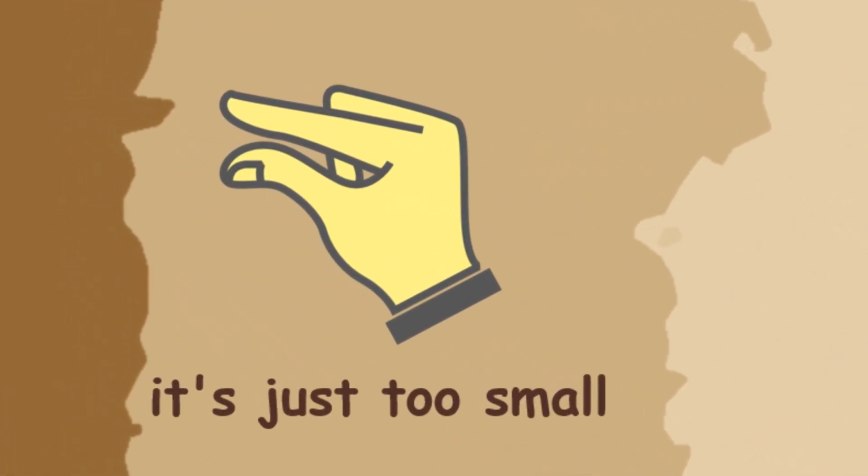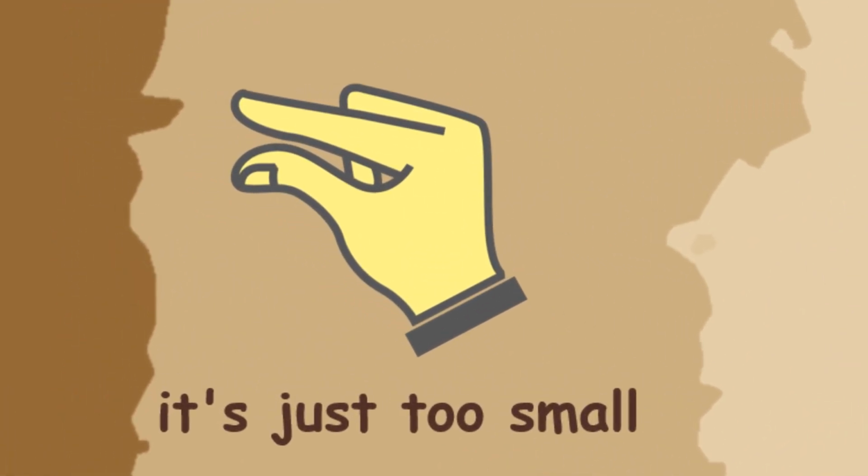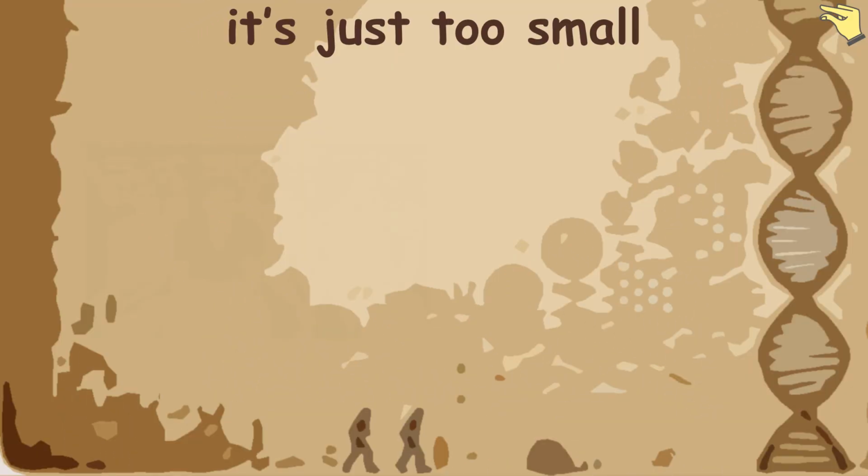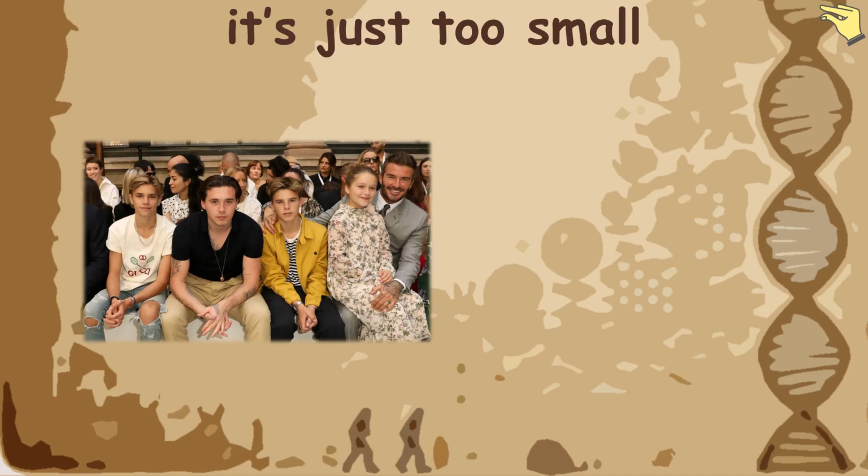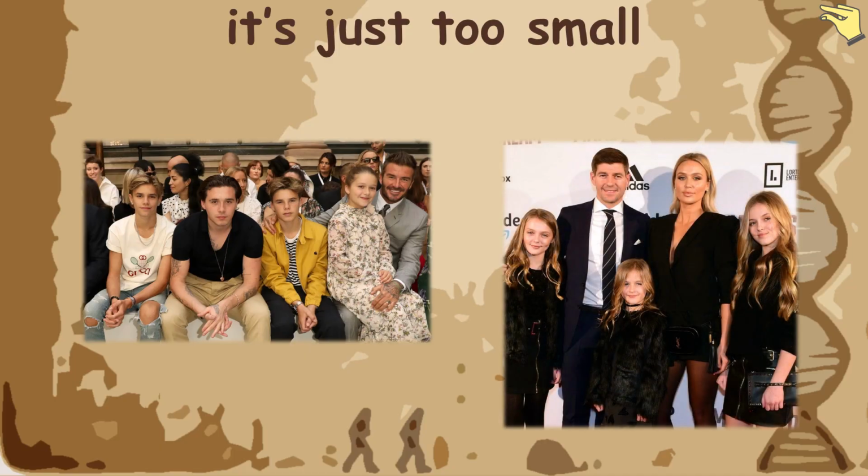It is just too small. As you have learned, the gender ratio of males to females is 1:1. But look at this family. What is the gender ratio of David's kids? 3:1? That's not close to 1:1. How about Stephen? His ratio is 0:3, which is even further from the expected 1:1.